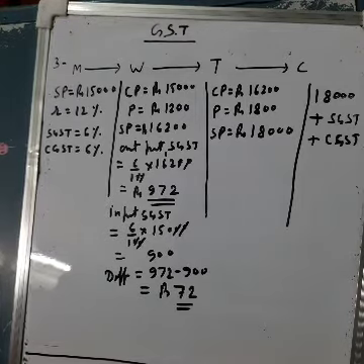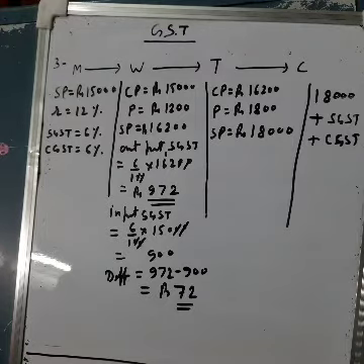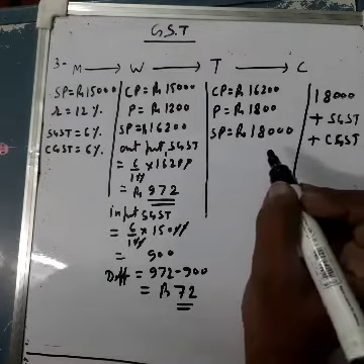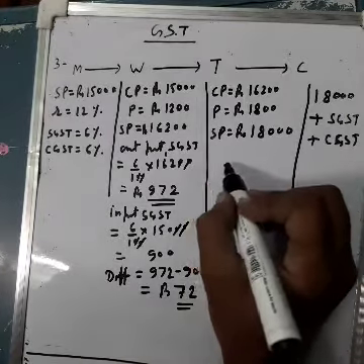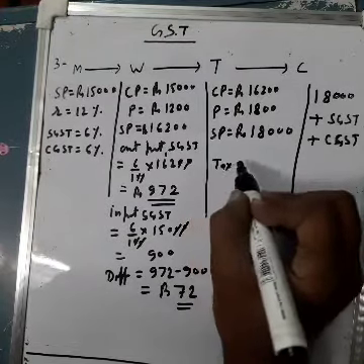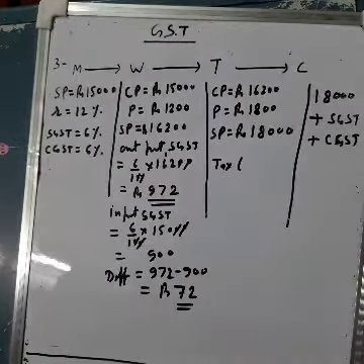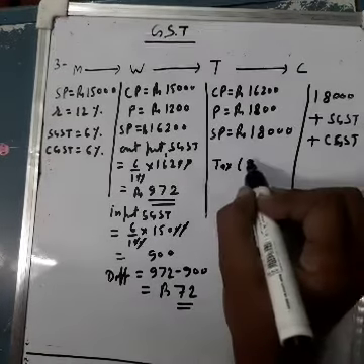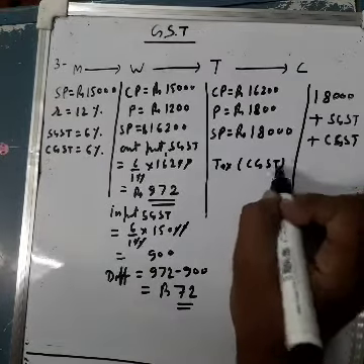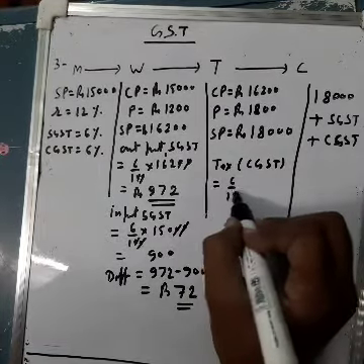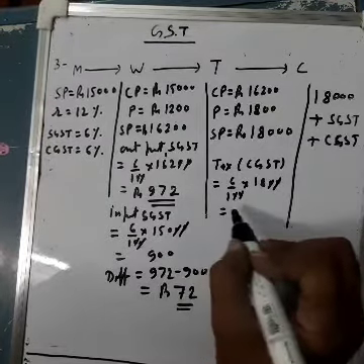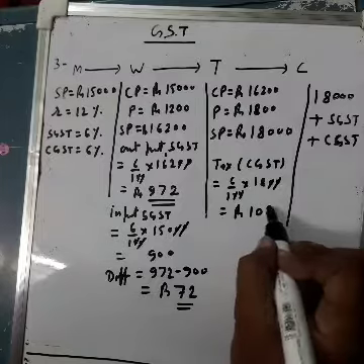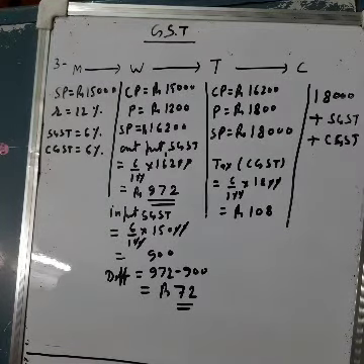Now the amount of tax received by the central government from the trader. The same way we can find it from the trader also, or here I am telling directly by the profit only. So the difference will be the tax on the profit. Tax means central government, so CGST. We are finding directly: 6% on the profit, 1800. So it is coming rupees 108. So rupees 108 will go from the trader.